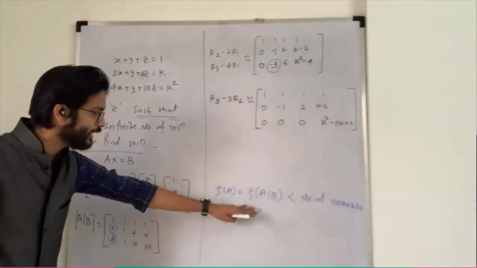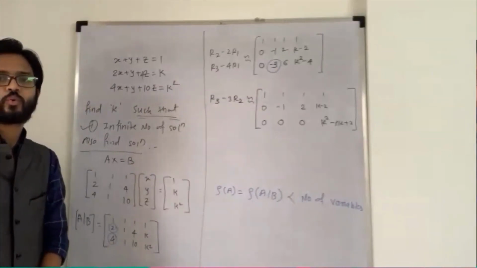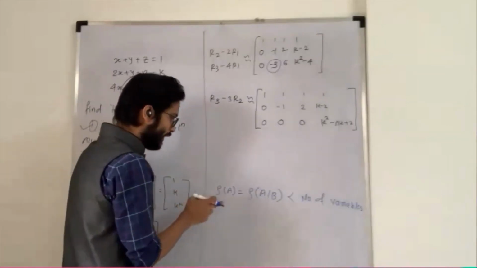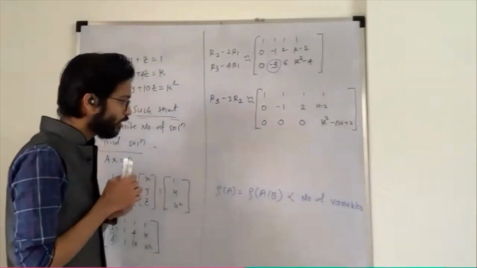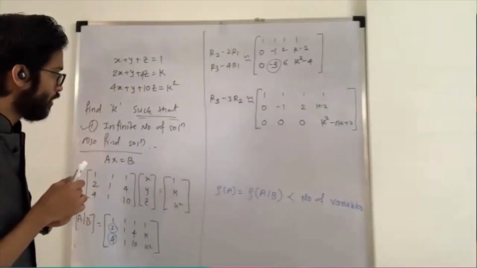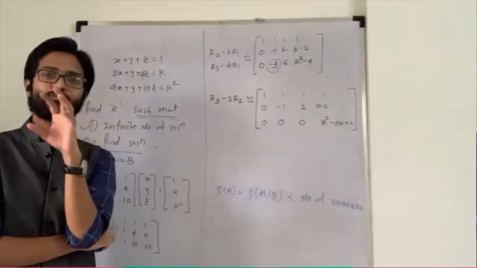This is the condition for infinitely many solutions. Yes, sir. Sir, you wrote rank of A not equal to rank of augmented A. No, then the case is for no solution.